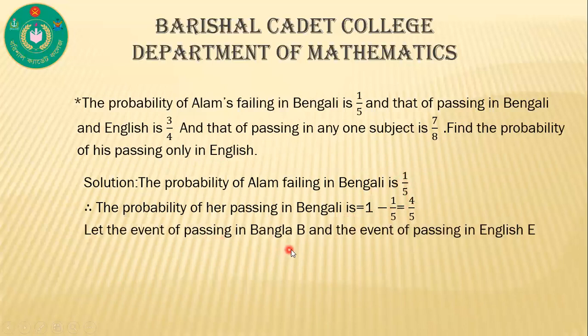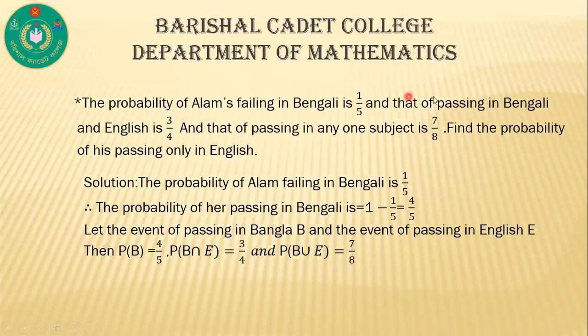Let the event of passing in Bangla be B and the event of passing in English be E. Then P of B is equal to 4 by 5, and P of B intersection E, that means passing in Bangla and English, is 3 by 4, and passing in any one is P of B union E, which is 7 by 8.